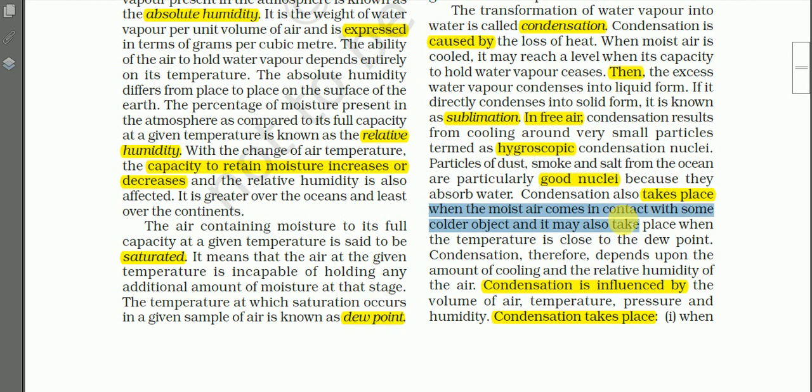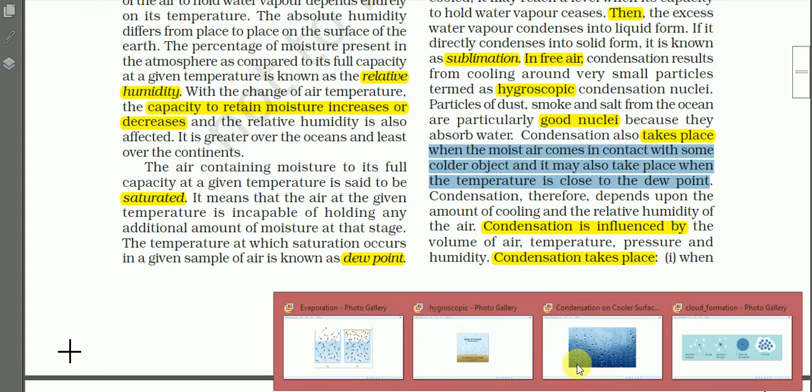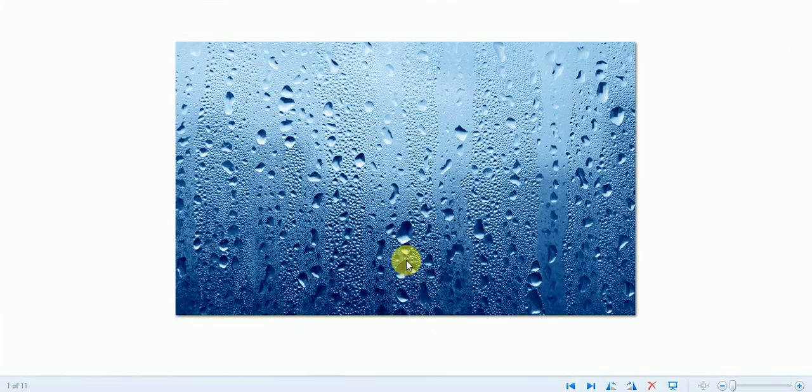It may also take place when the temperature is close to the dew point. So when moist, saturated air contacts cold surfaces like glass or metal sheet, then there will be condensation also. I think sometimes you may be seeing such scenes. So this is a glass, and when the air hits the glass, since the surface of the glass is colder, there may be condensation on the surface. Like this, on electric poles and on metal sheets and CI sheets in roofs also you may find condensation.